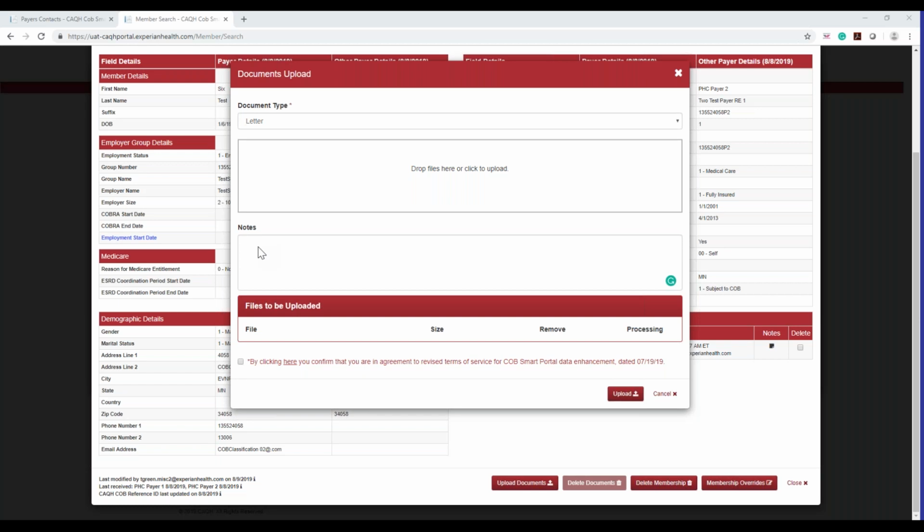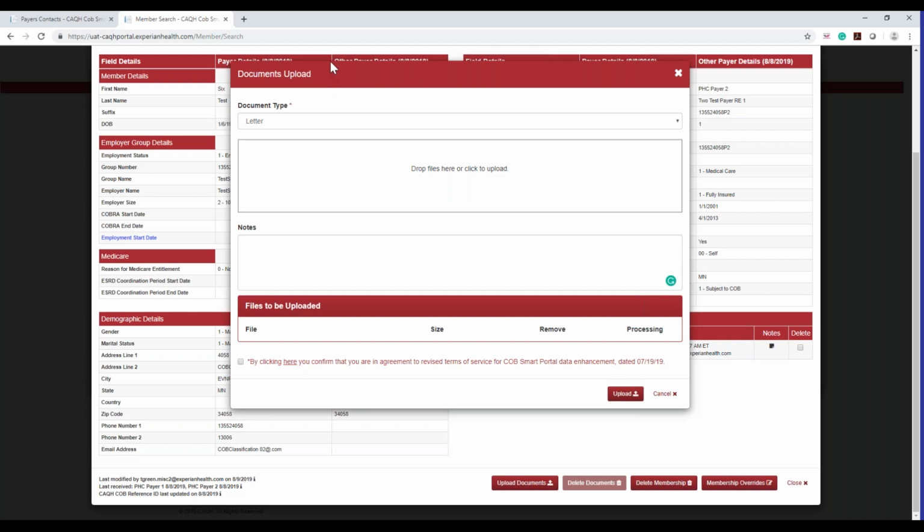So if you have something in another file type, the way to do that is to change it to a PDF file, and then once you change it to a PDF file, you can go ahead and upload it. But if you don't change it to a PDF file, that's the only file type we allow. So anything that you have in another file type, convert it first to PDF and then upload it.